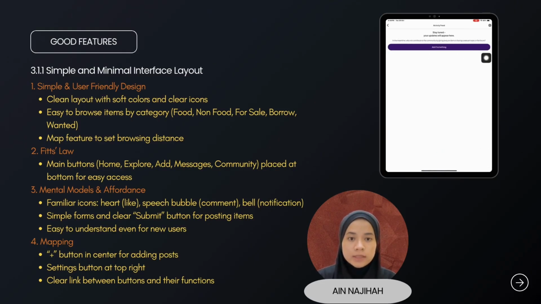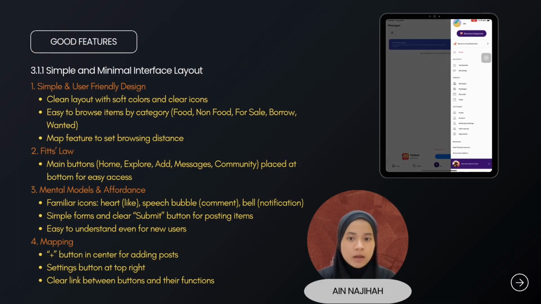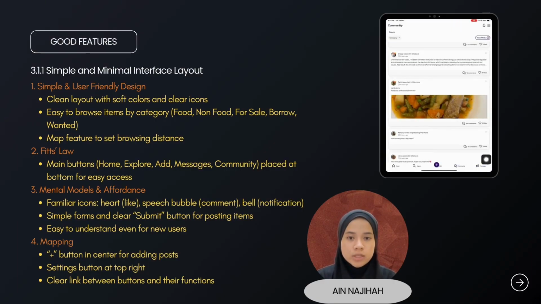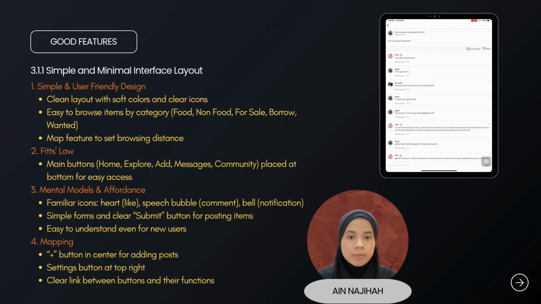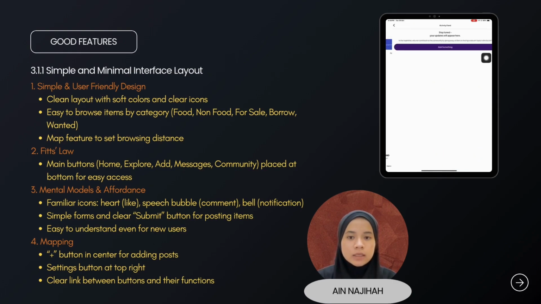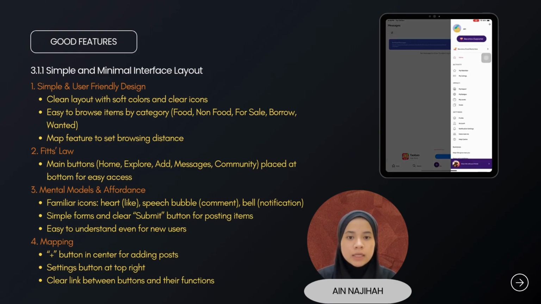The app also provides simple forms and a clear submit button for posting items, which helps new users know what to do without confusion. Lastly, in terms of mapping, OLIO shows a clear connection between buttons and their functions. For example, the plus button in the center to add a new post and the settings button at the top right.